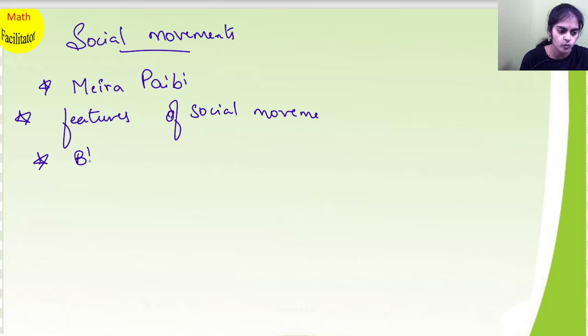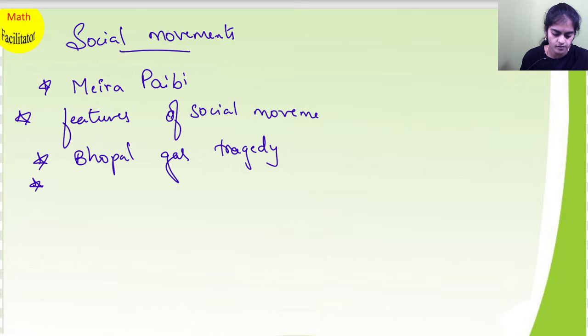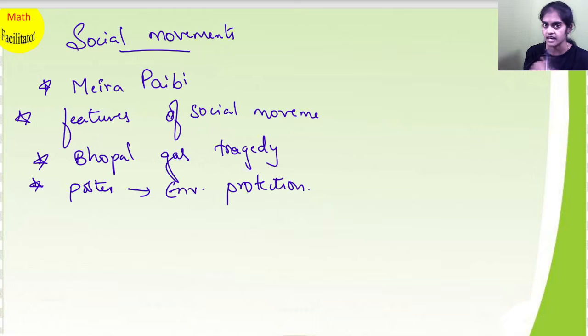And also learn about the Bhopal gas tragedy. And also here you'll have to create a poster or pamphlet for environmental protection. So three pamphlets I have given you here.